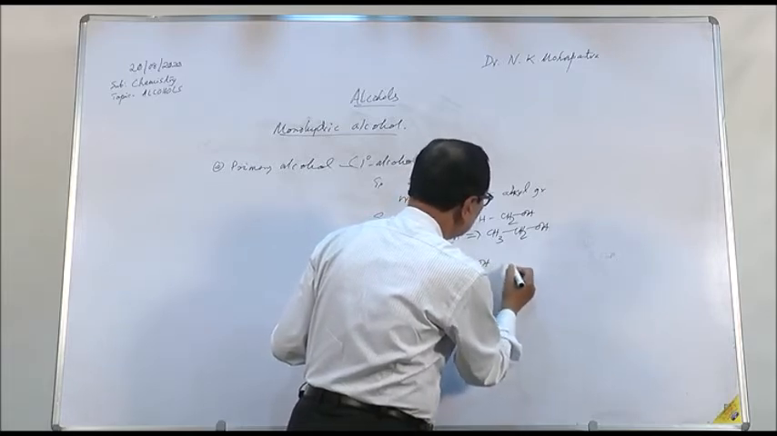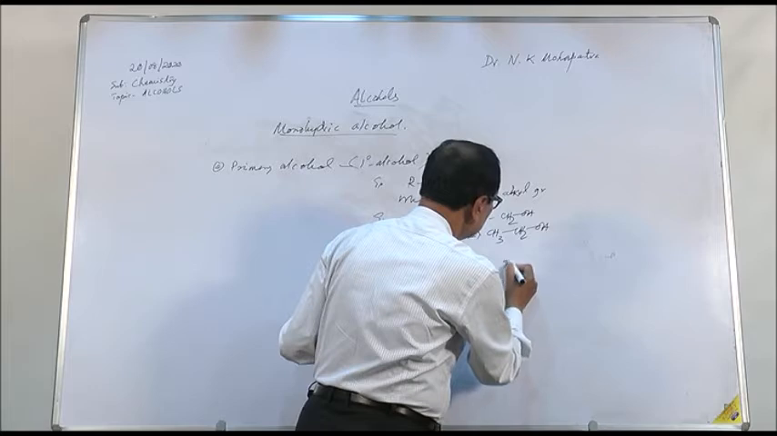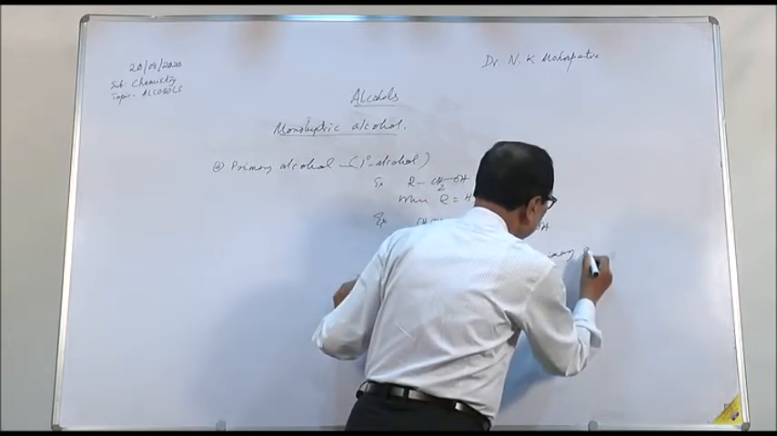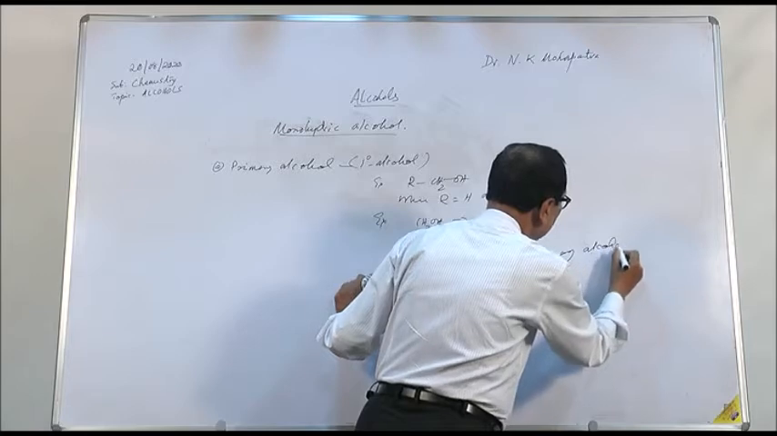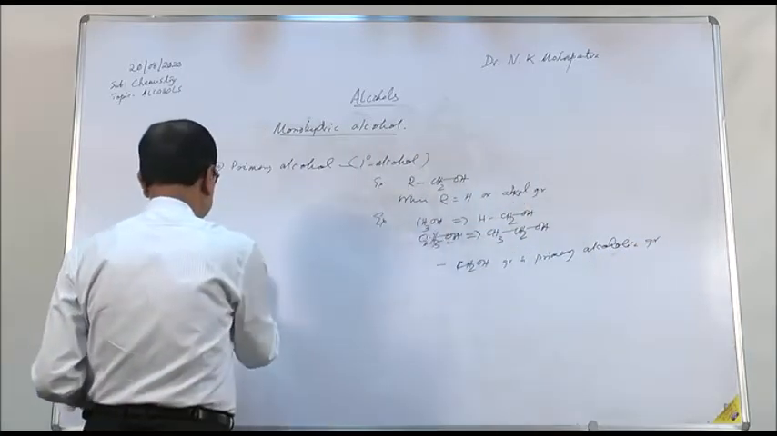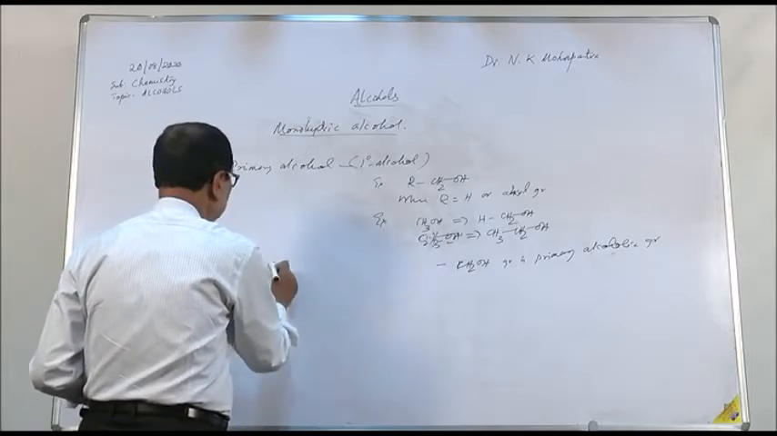Therefore, you can say the CH2OH group is a primary alcoholic group. Similarly, another classification is that of secondary alcohol.